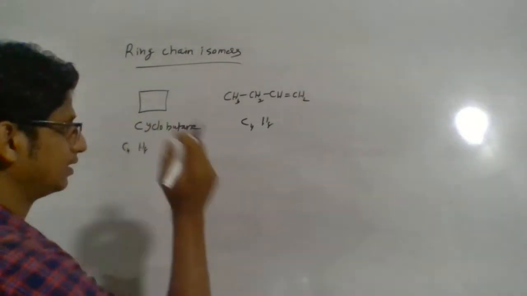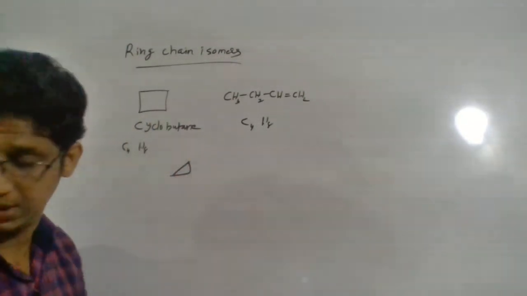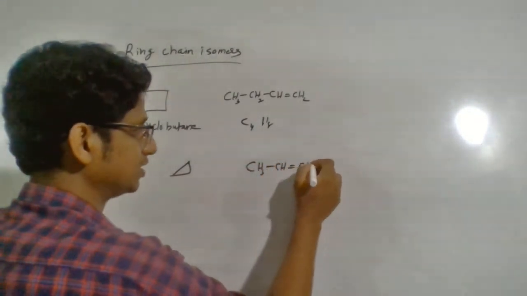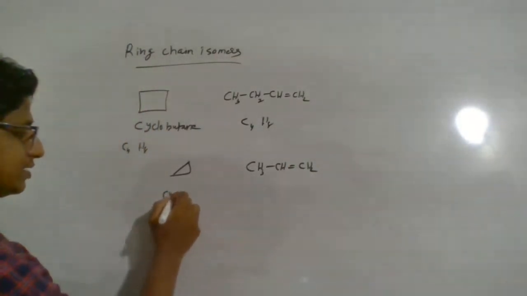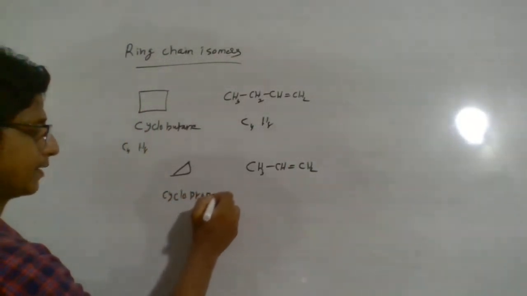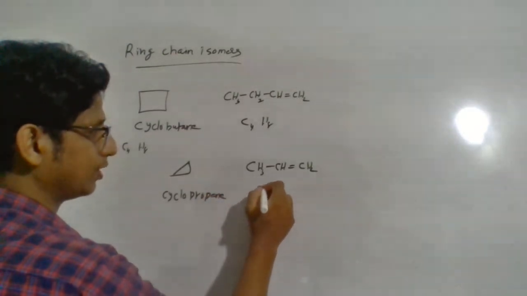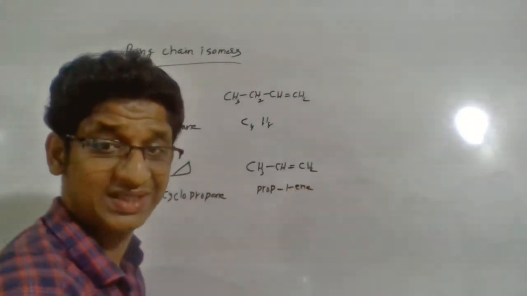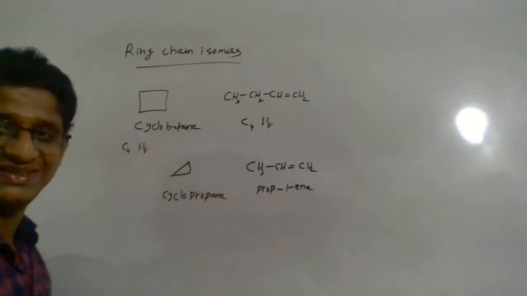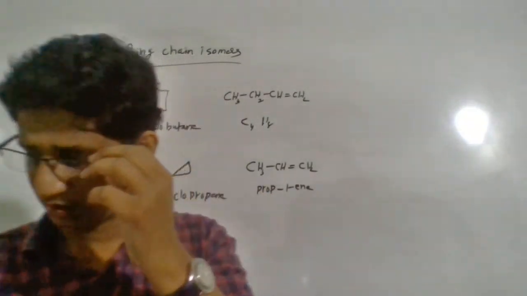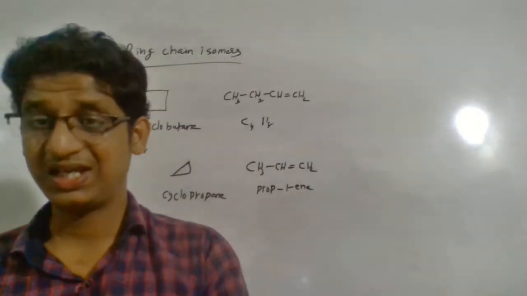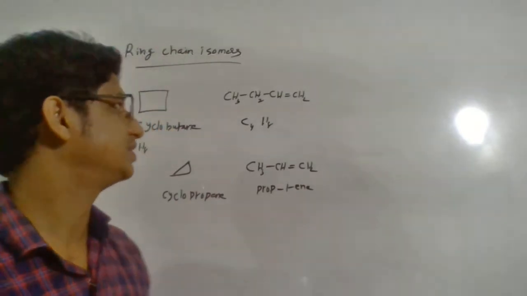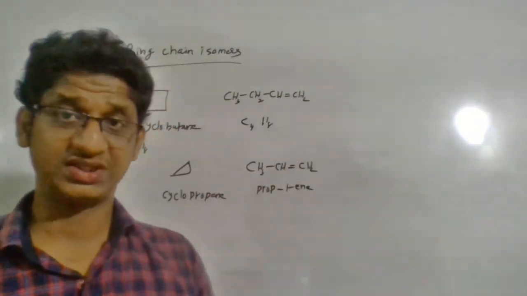This is cyclopropane, because it has 3 carbon in a cyclic chain. Next, CH3, CH double bond CH2. This will be prop-1-ene. So one is an alkene, another one is a cyclic ring structure. That's the difference you will observe in ring chain isomers. One is a ring compound, another one is an open chain compound. So that will be the difference.